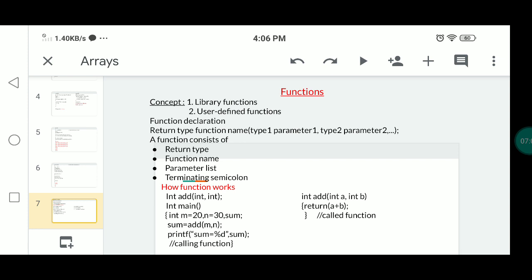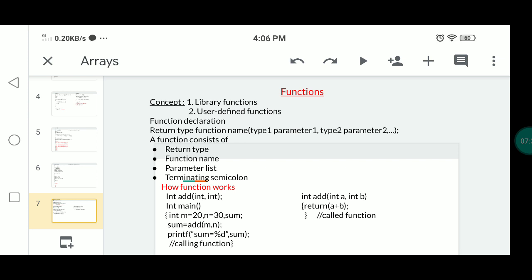So you just need to include the appropriate header files to use these functions. For example, #include <stdio.h>, the standard input output library, will be included in the program. These are already declared and defined in the C libraries.